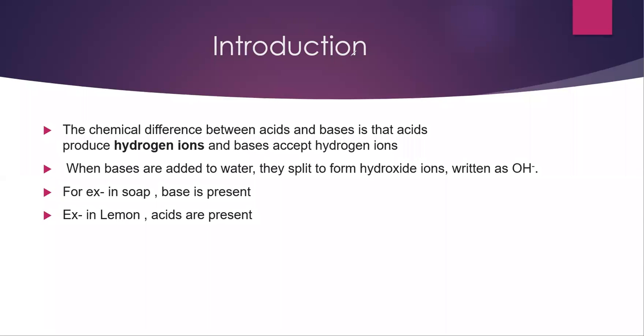Here is the introduction to acids, bases and salts. Let us know some basic information. The chemical difference between acids and bases is that acids produce hydrogen ions, and bases accept hydrogen ions.